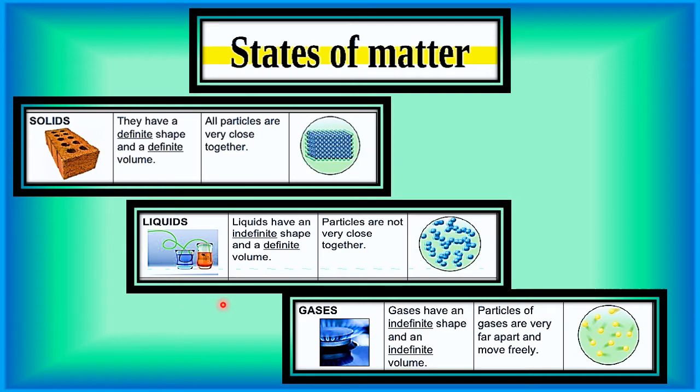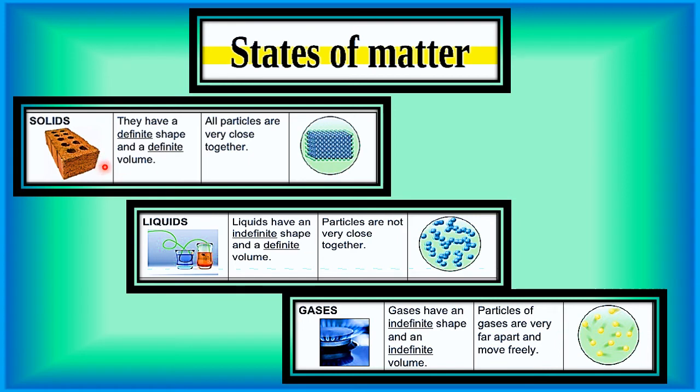And children, we know that matter is divided into three different classes or states. There are three states of matter: solids, liquids, and gases. And these states are different from each other. And how do they differentiate from each other? Because of their molecule arrangement.